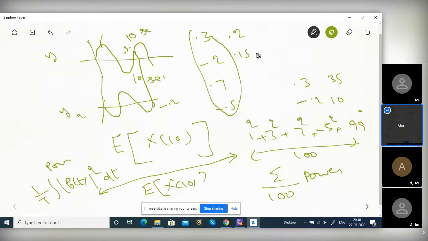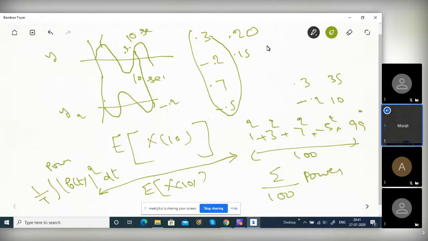So how will you get the average? There are 100 values. This 0.3 will repeat so many times, say 0.3 will repeat 20 times. Minus 0.2 repeats so many times. So totally 100. How will you get the average? Weighted average, right? Forget about probability for the time being.